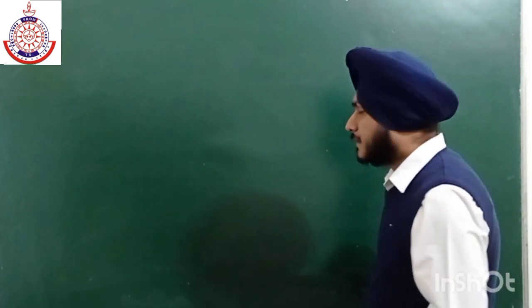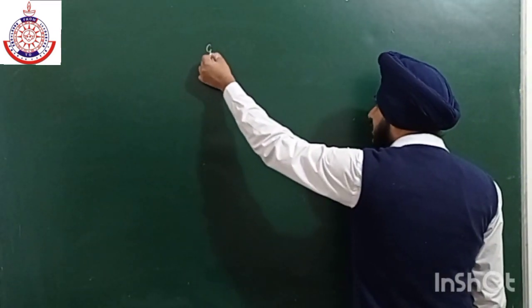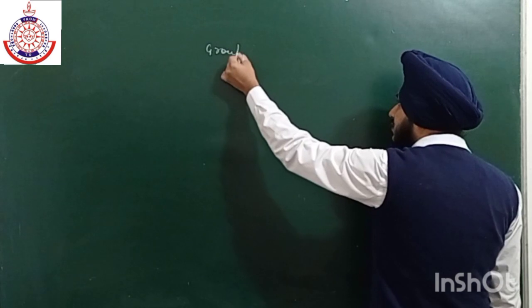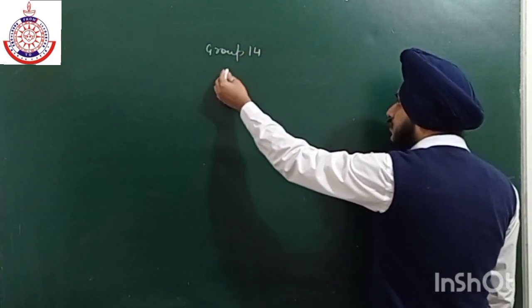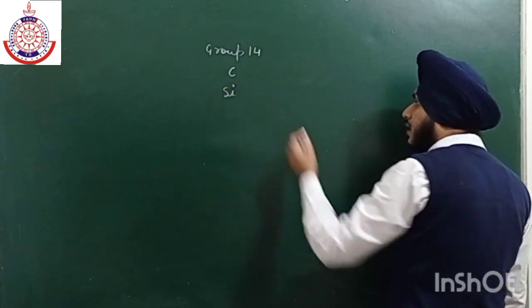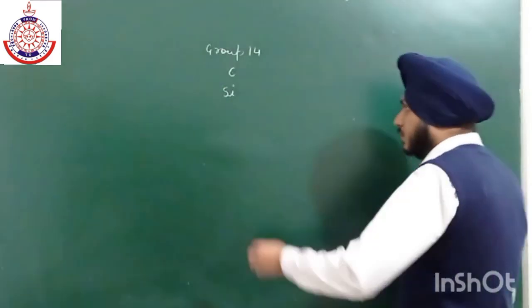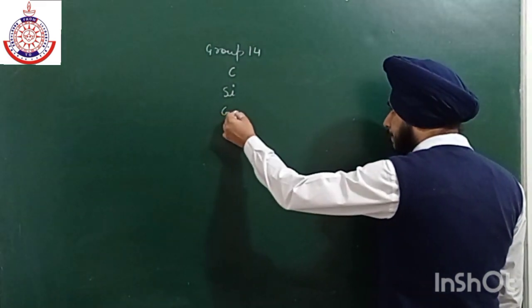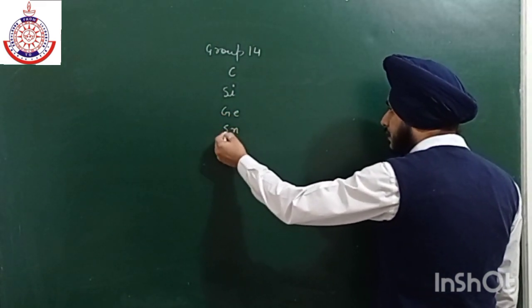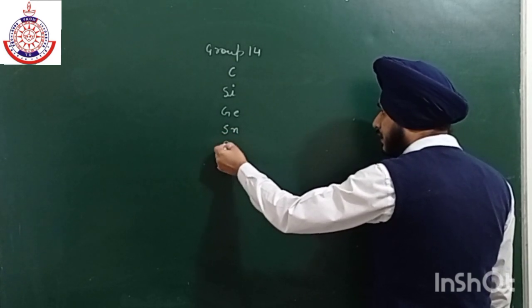Now let's move on to some physical and chemical properties of group 14 elements, that is the carbon family. So carbon, silicon, germanium, sorry, tin, and then we have lead.